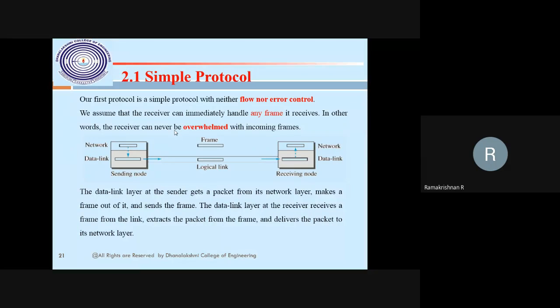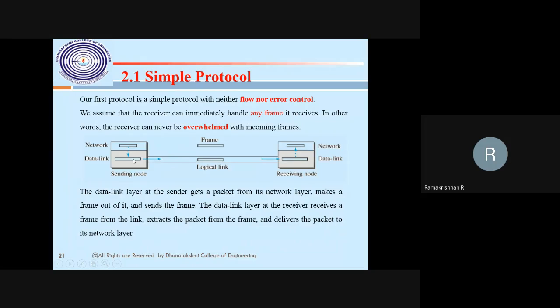So in simple protocol, what is the meaning? This is a sending node, this is a receiving node, frames are going on, there is equal bandwidth, equal rate of the data, then there is no issue. Suppose the sender is sending at a high data rate, and the receiver is receiving at a lower data rate, simply what will happen? The frame will be discarded or lost. That's what simple protocol will do.